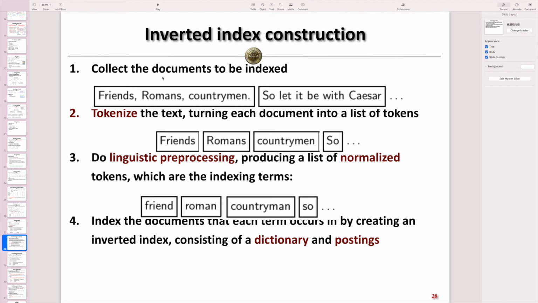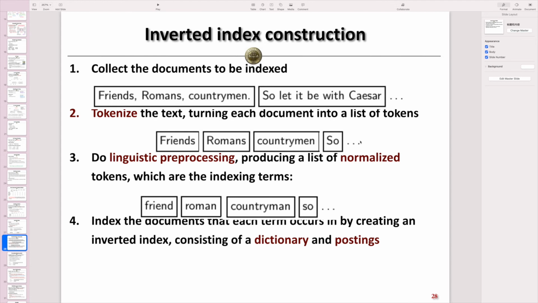We can collect all the documents and also assign each one an ID which is unique and different from each other. In step 2, given the documents, we tokenize the text and turn each document into a list of tokens instead. In other words, we split these documents into tokens. Friends, Romans, and Countrymen are all tokens, similar for the remaining ones from other documents.